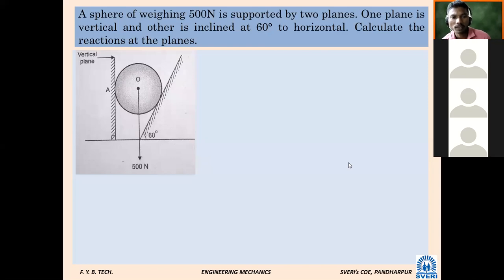So one plane is vertical, again a sphere is given. The weight is 500 Newton. One plane is vertical, one is inclined at 60 degrees with the horizontal, and we are supposed to find the reactions at the contact surfaces. It is the same problem, only a little change. So how many forces will be there in this? Three forces. Which are they?